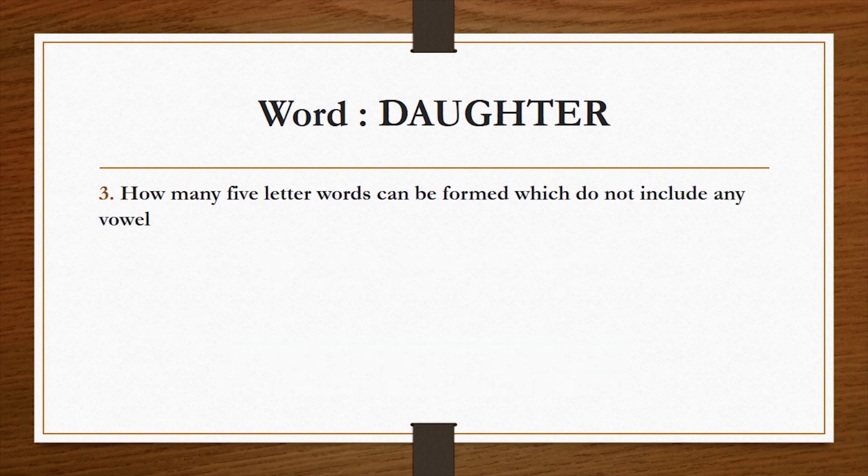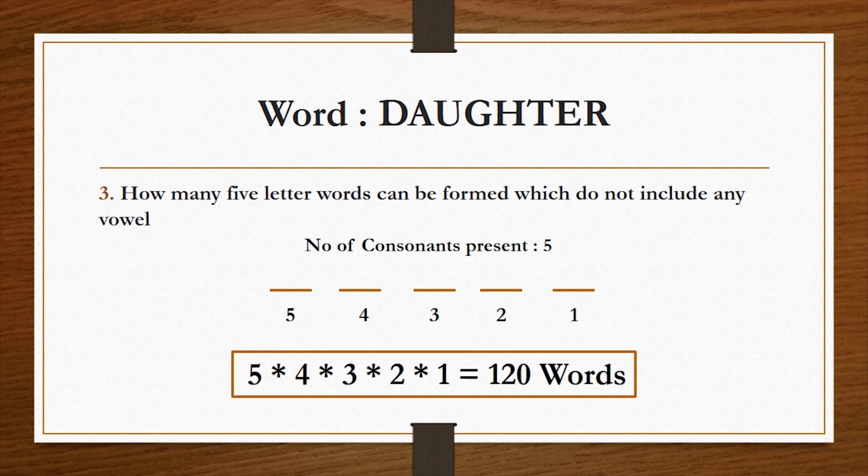The next question is, how many 5-letter words can be formed which do not include any vowel? So I would request you to please pause this video and try to solve this question by yourself. The solution is, the number of consonants present is 5 and we have 5 placeholders. So the first placeholder can be filled in 5 ways, then 4, then 3, then 2 and then 1. So the final solution is 5 into 4 into 3 into 2 into 1, that is 120 words.